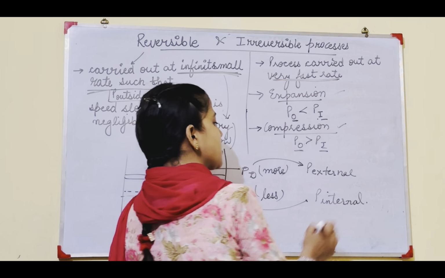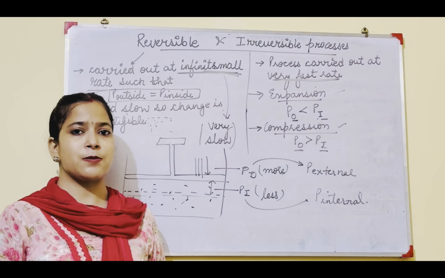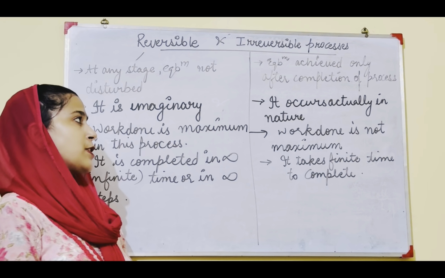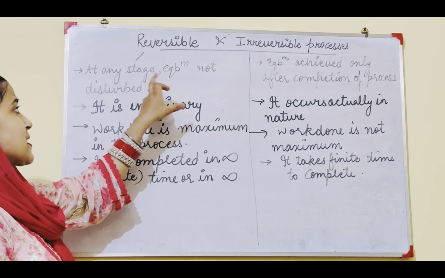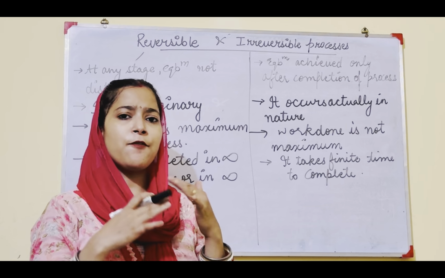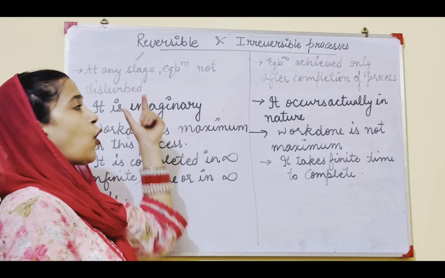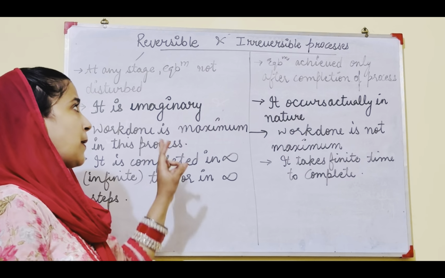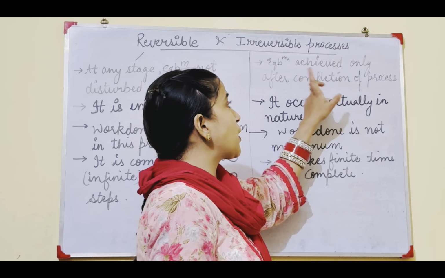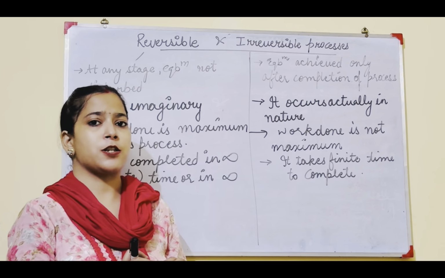Now along with this, there are some more points of difference between reversible and irreversible process. In a reversible process, at any stage, equilibrium is not disturbed because the process takes place very slowly. But in case of irreversible process, it occurs at a very fast rate, so equilibrium will only be achieved when the reaction is complete.